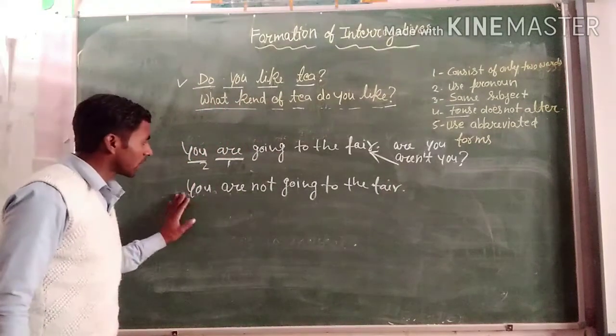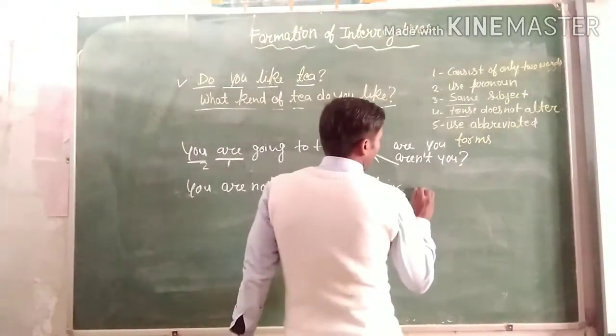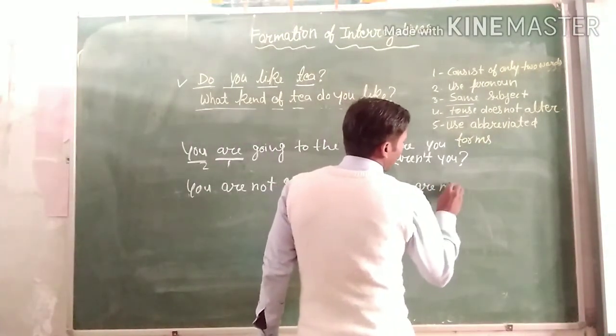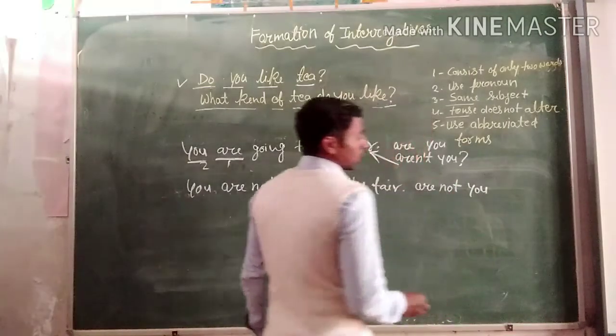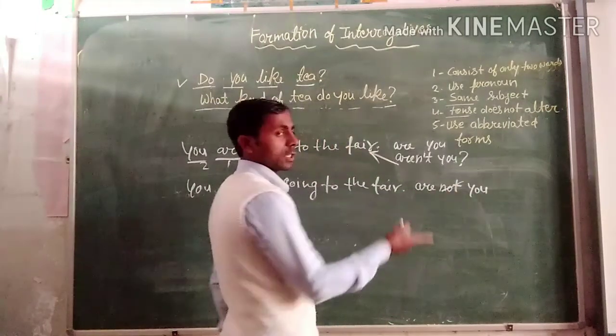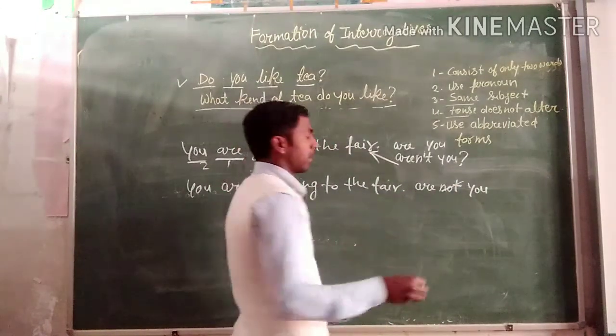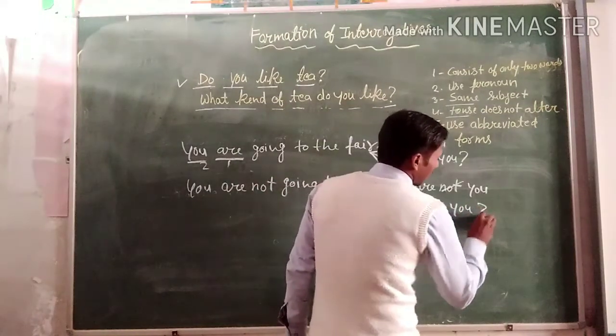If the sentence is negative, like "You are not," change it and remove the not. It means a negative sentence will be tagged in positive form: "are you?" and put the question mark.